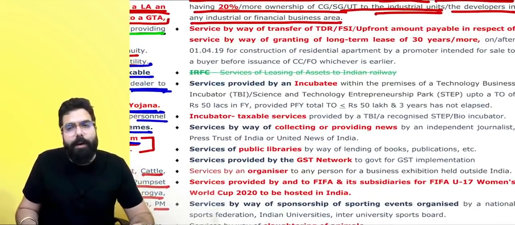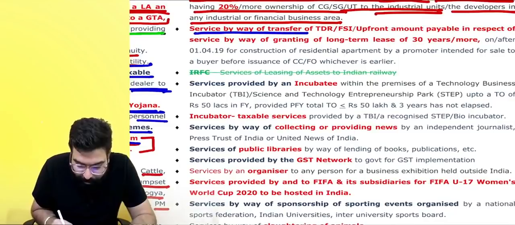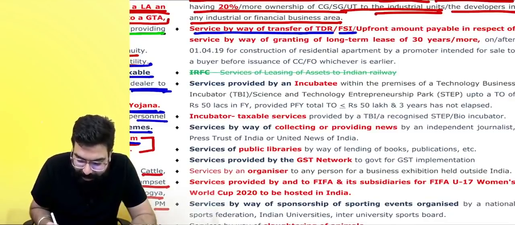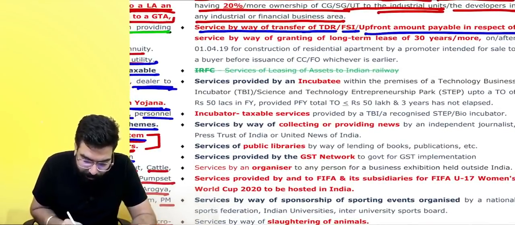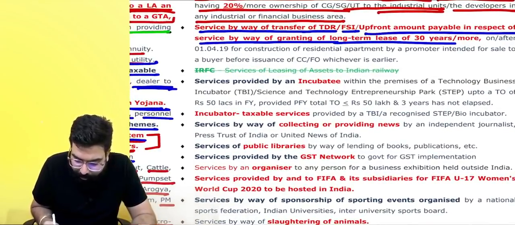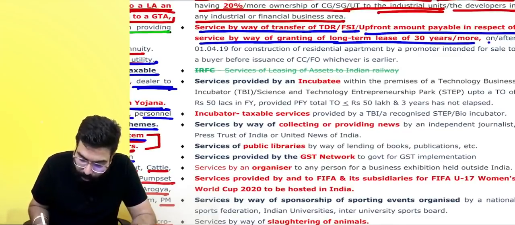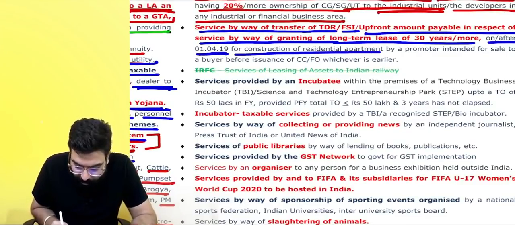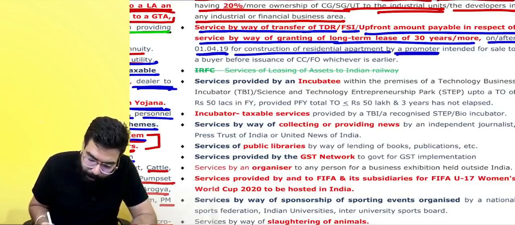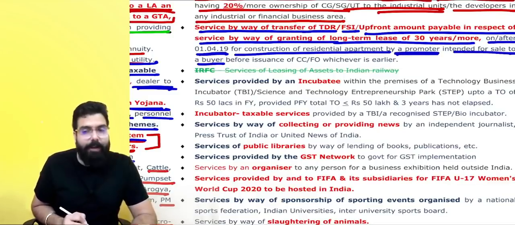do you guys remember, it says services by way of transfer of TDR, FSI or upfront amount in respect of services by way of granting of long-term lease of 30 years or more on or after 1/4/2019 for the construction of residential property by a promoter intended for sale to a buyer.